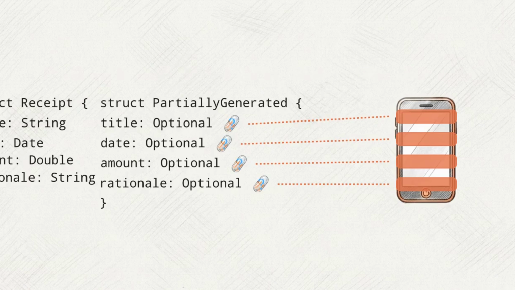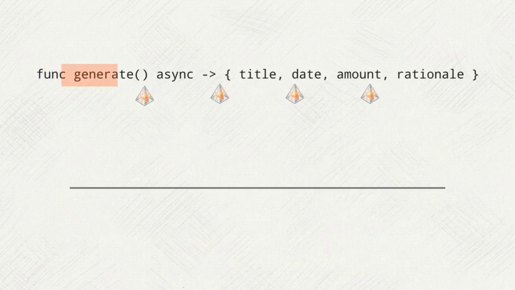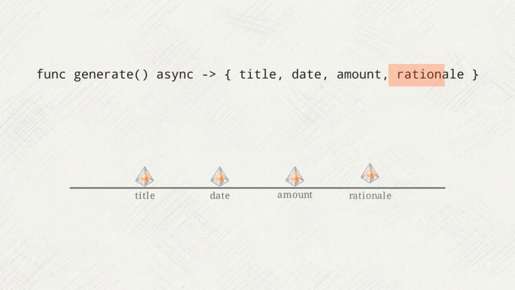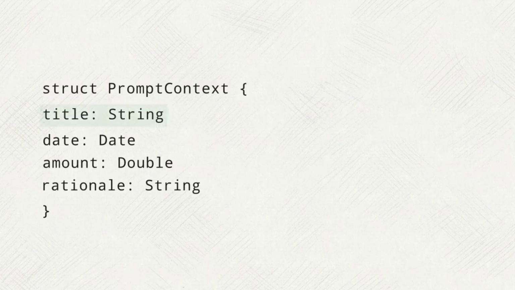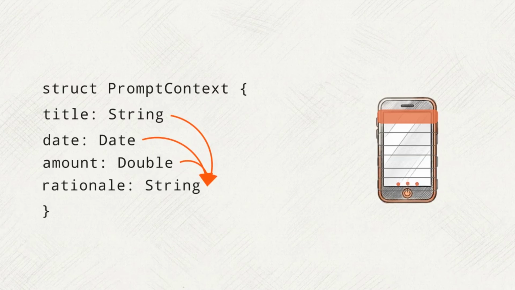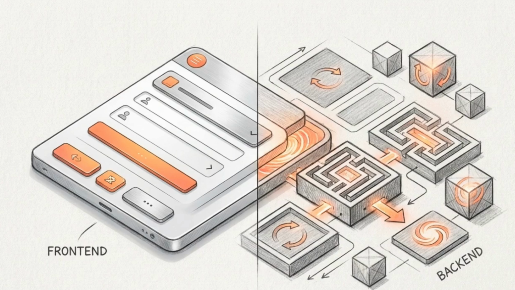Autoregressive models rely on temporal dependency. Tokens are generated sequentially from left to right, matching the exact chronological order of the Swift code declaration. Because of this sequence, architects must place UI critical fields like titles at the top of the struct. Complex dependent reasoning fields, like rationale summaries, must go at the bottom, granting the model access to the preceding tokens for context. Understanding the model's sequential generation vector allows developers to parallelize instantaneous UI rendering for the user, while heavier